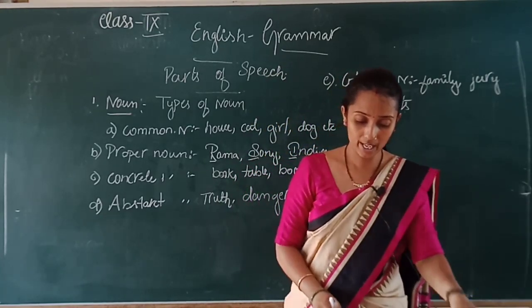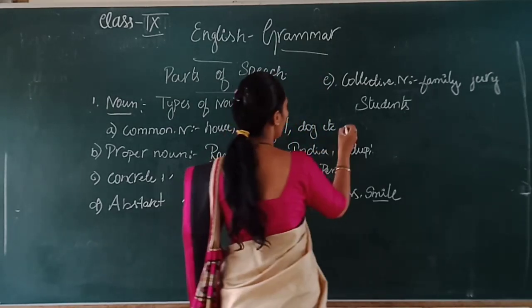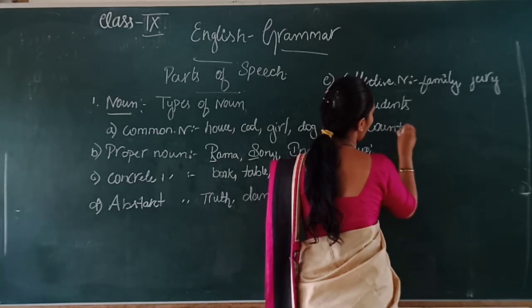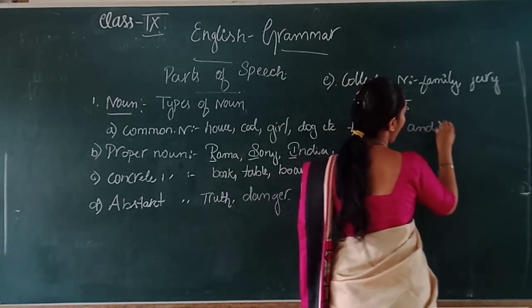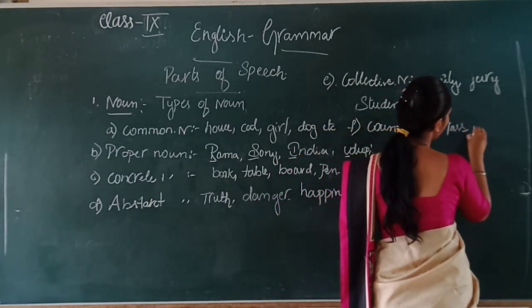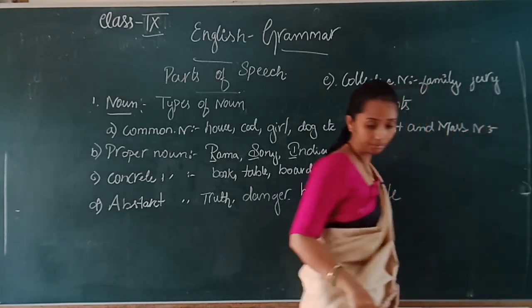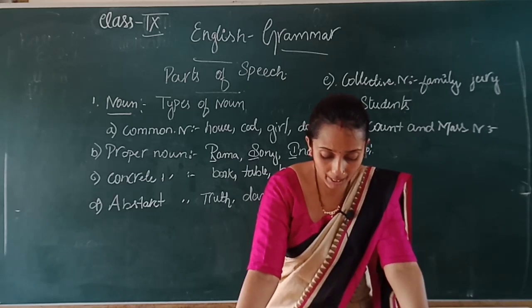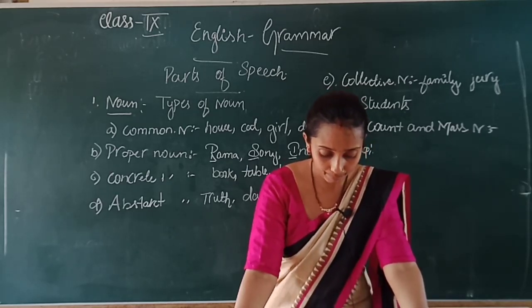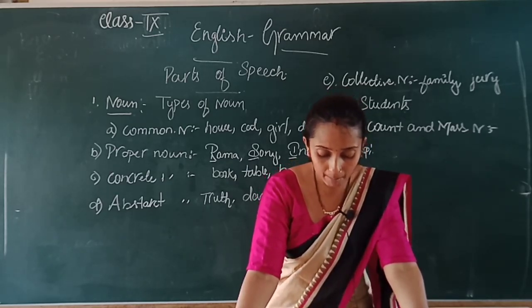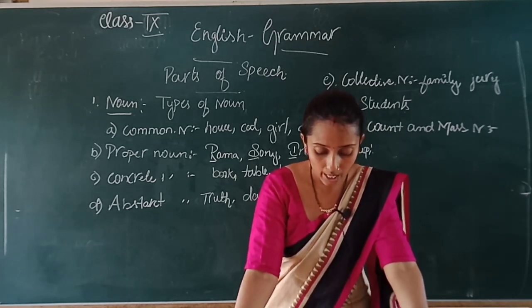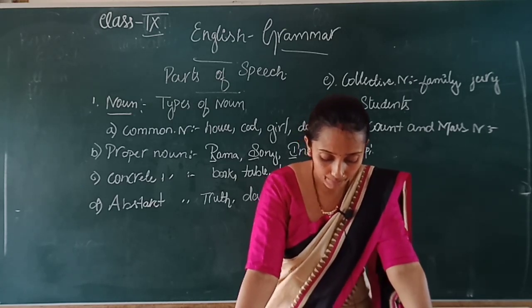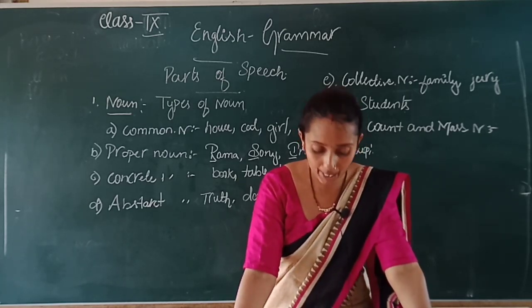Then the next one is count and mass noun. A noun can be either countable, that refers to something that can be counted.